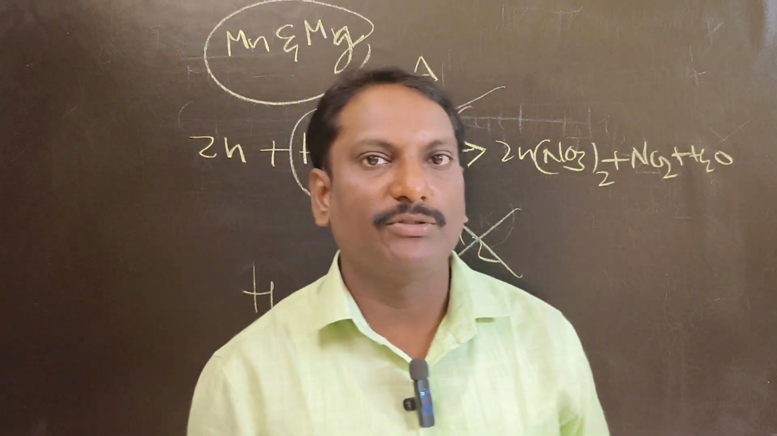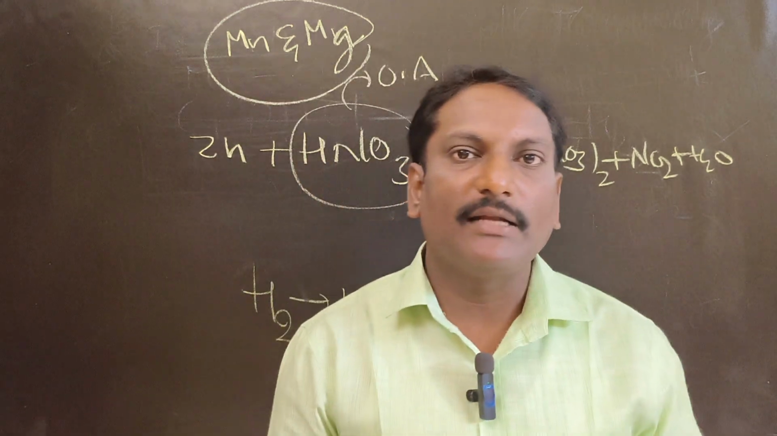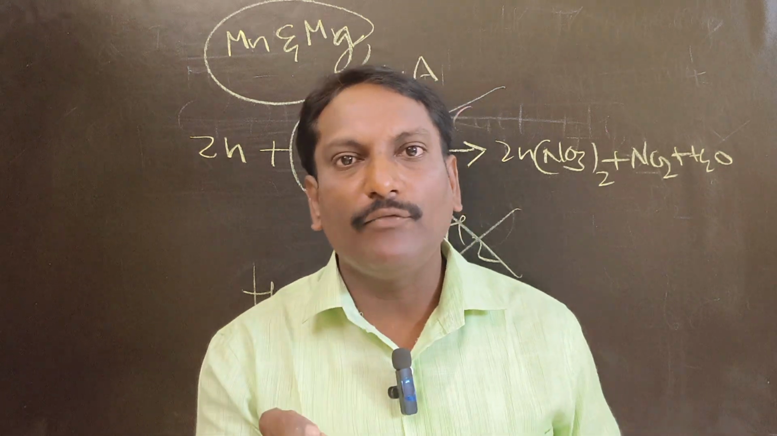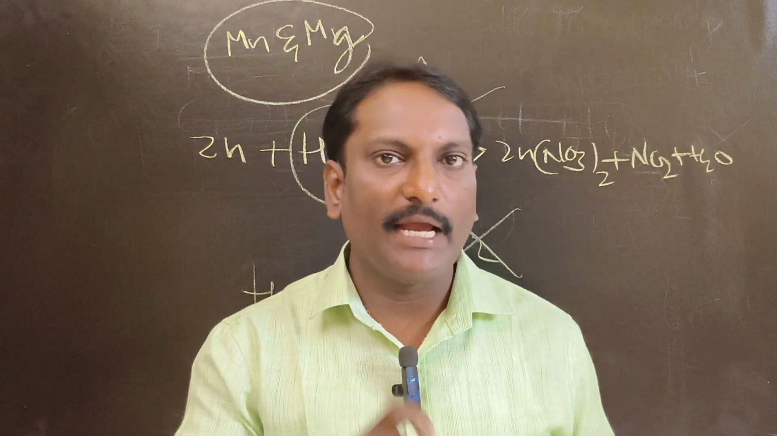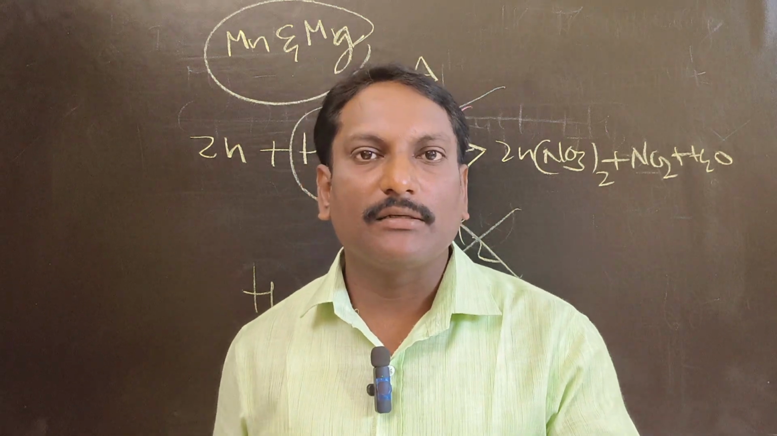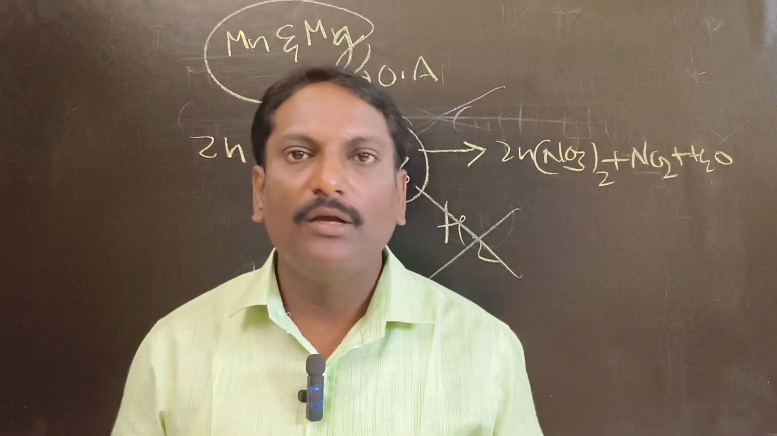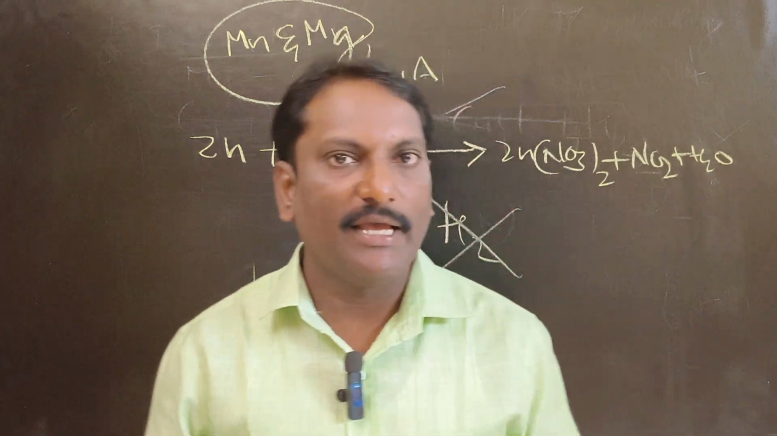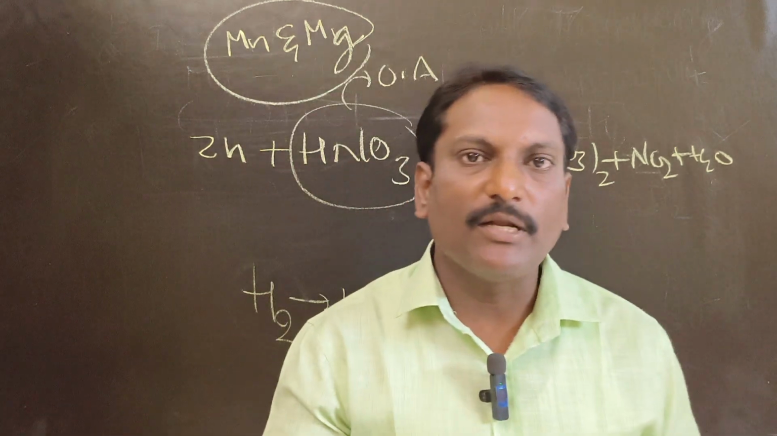So exception number 2. Two exceptions are there in the case of metals with acid. One is from the point of view of metals. Generally metals react with acid to give salt plus hydrogen gas, whereas copper doesn't. Not only copper, those metals located below the hydrogen won't react with acid. That is exception number 1.